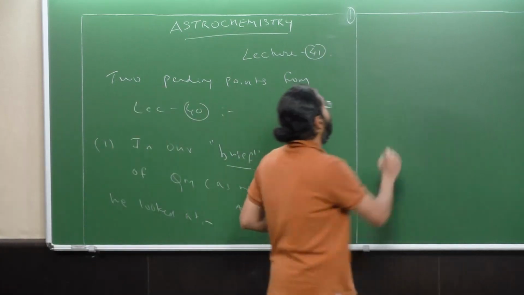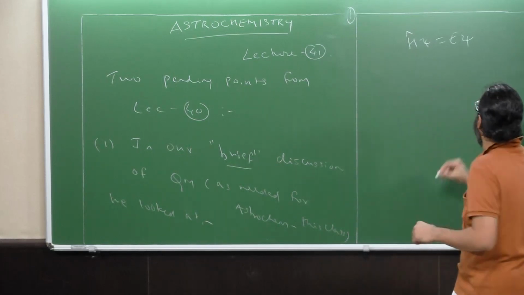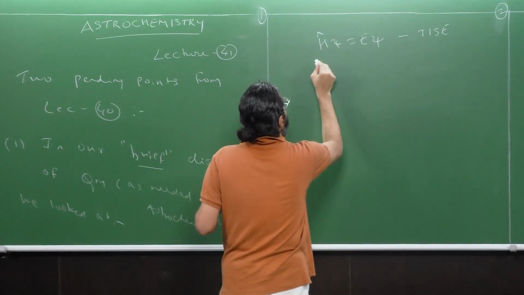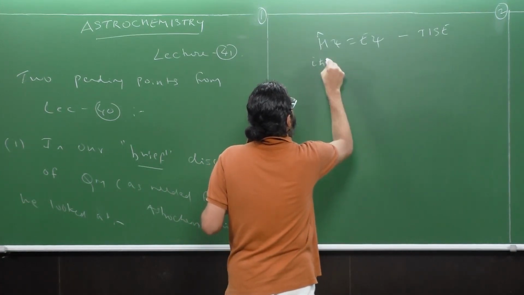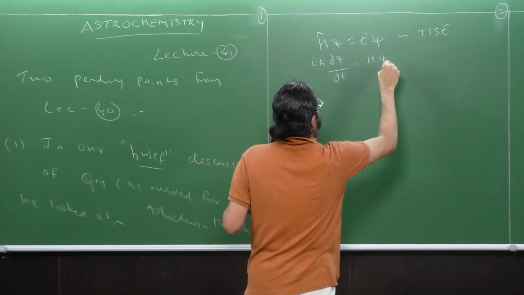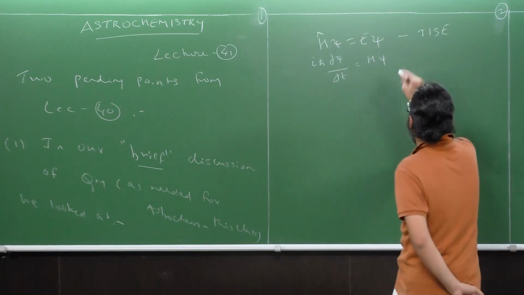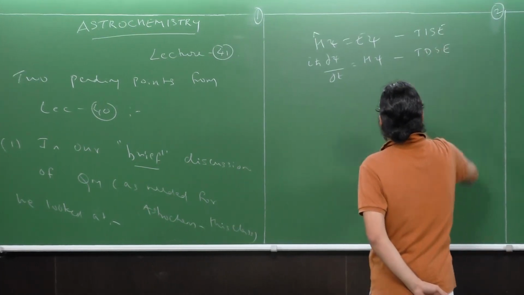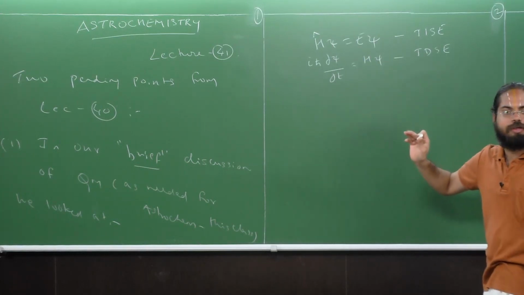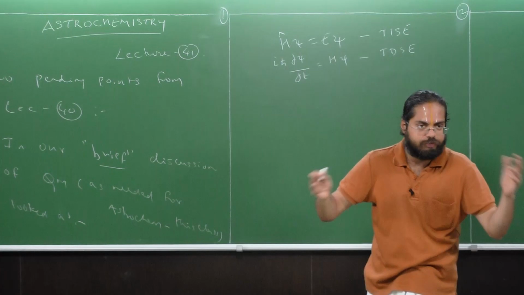We looked at these two equations. H psi equals E psi, which is the time independent Schrodinger equation. And we also looked at H psi equals i h bar dou psi by dt. This is the time dependent Schrodinger equation. Common to both of them, while we were discussing them briefly and succinctly, we did not go into too many details because this is an astrochemistry course and I have to cover so many other aspects, right?